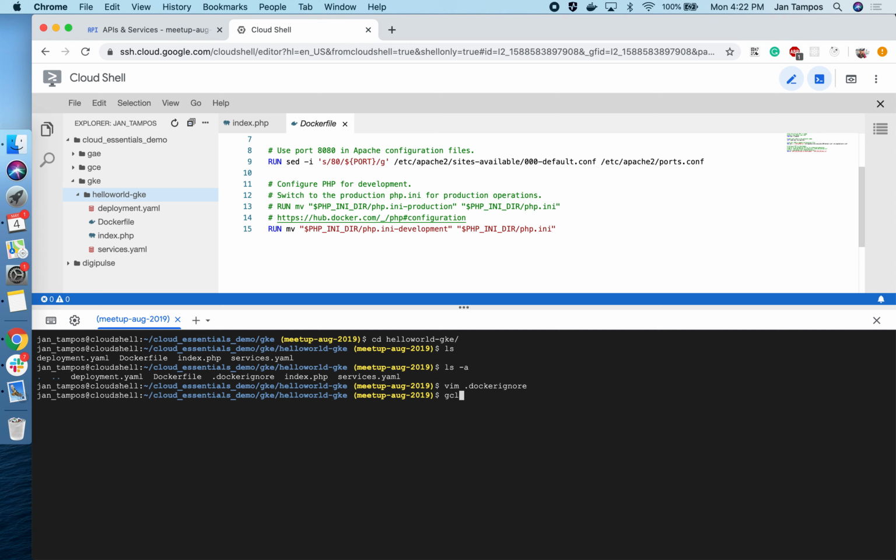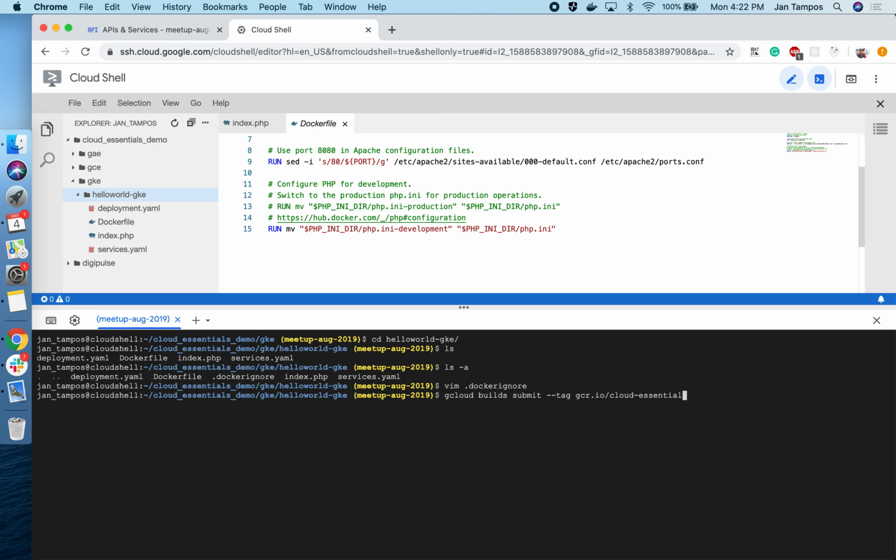So we can just run gcloud builds submit, and we tag our image when we are building it. This is the naming convention for submitting a build image to Google Container Registry, or when you're using Google Cloud for your containerization. So we are doing Cloud Essentials Demo.